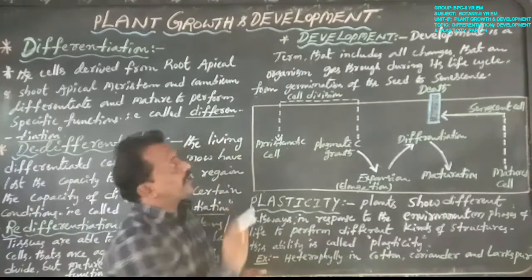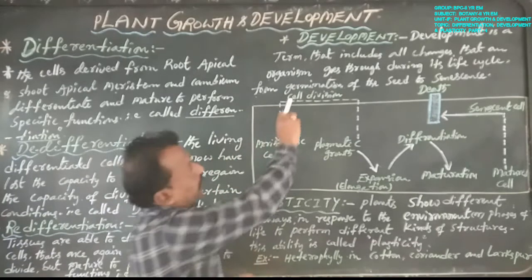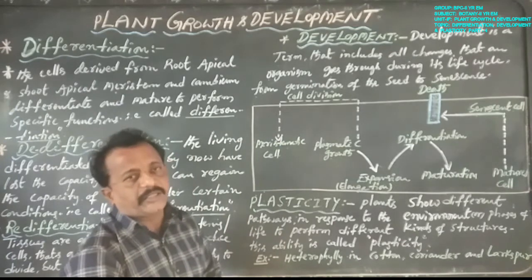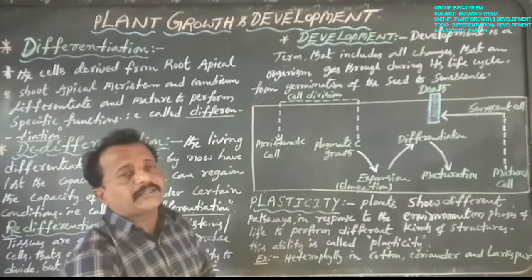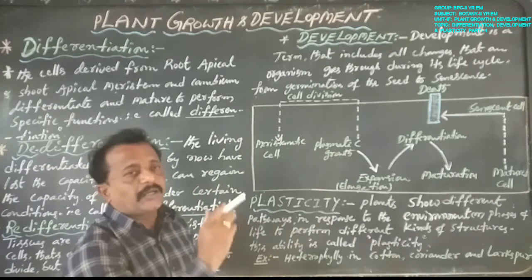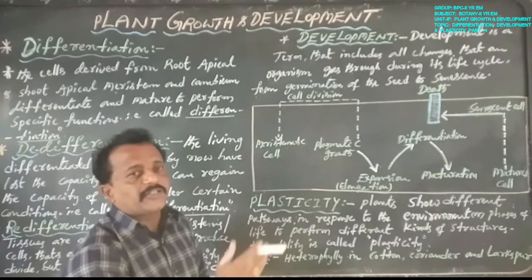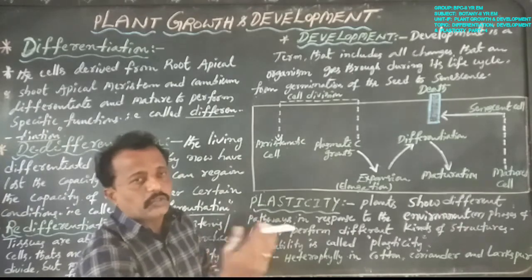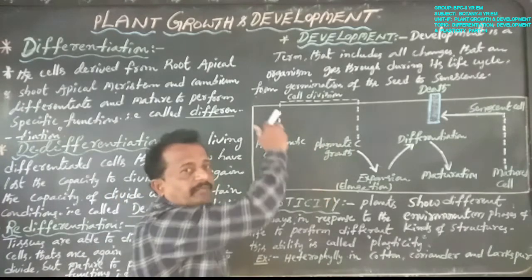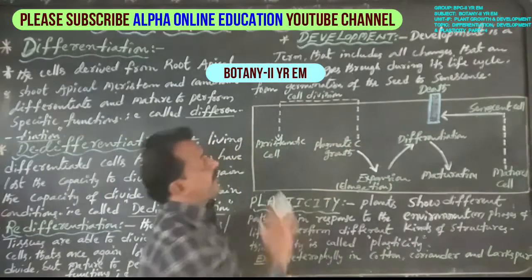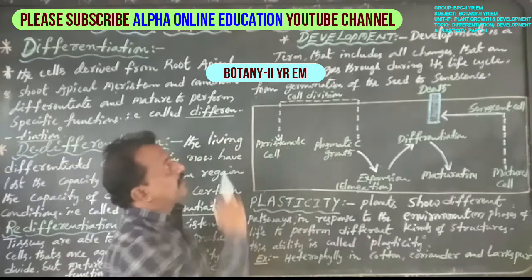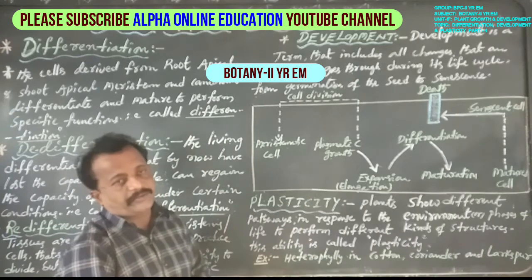Development is the term that includes all changes that an organism, its cells, tissues and organs, goes through during its life cycle, from germination of the seed to senescence. That is called development.